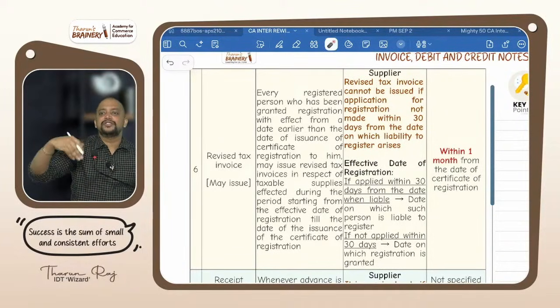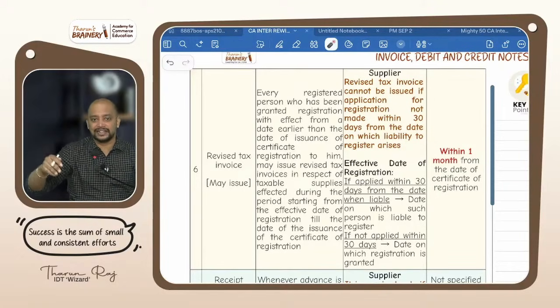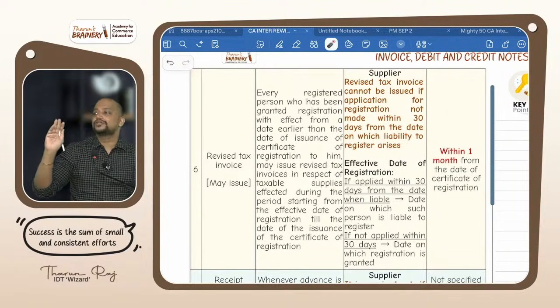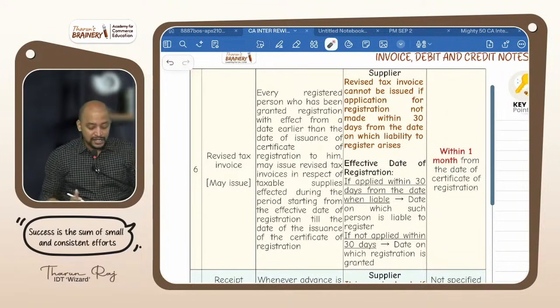Whether you recover from your recipient or not, it is your headache. You got it? Go to hell also, we want our money. You got it? So that's why it is may issue.